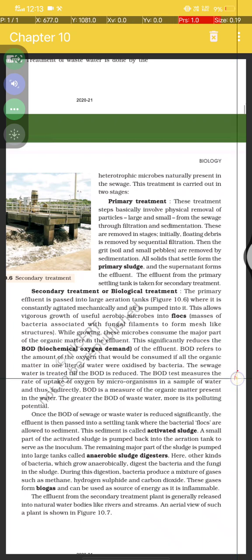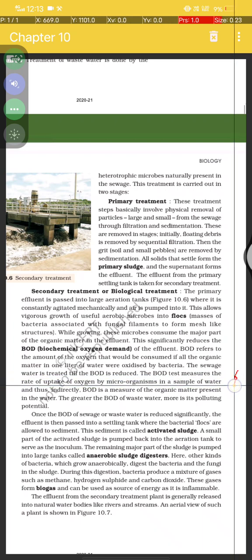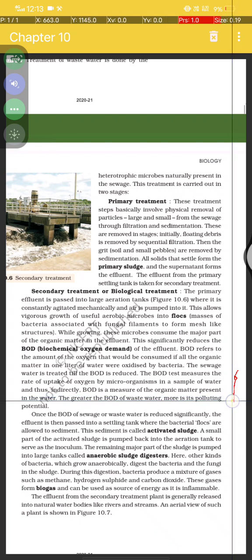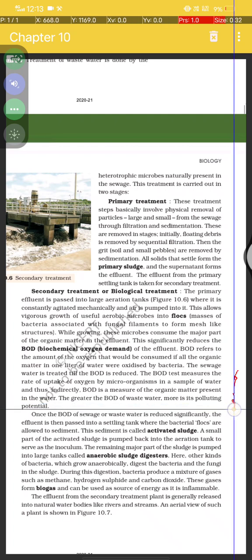The BOD test measures the rate of uptake of oxygen by microorganisms in a sample of water, and thus indirectly BOD is a measure of the organic matter present in water. The greater the BOD of a wastewater, the more its polluting potential.